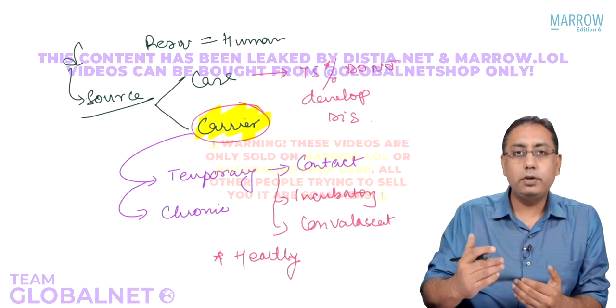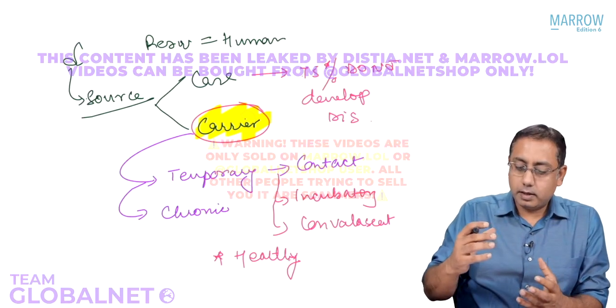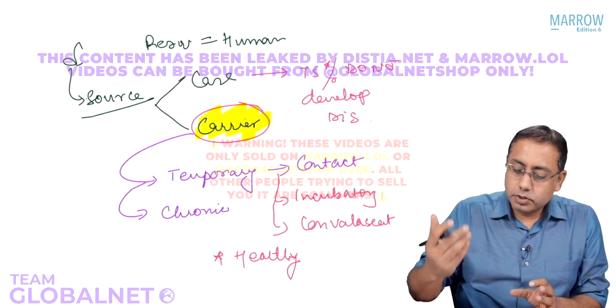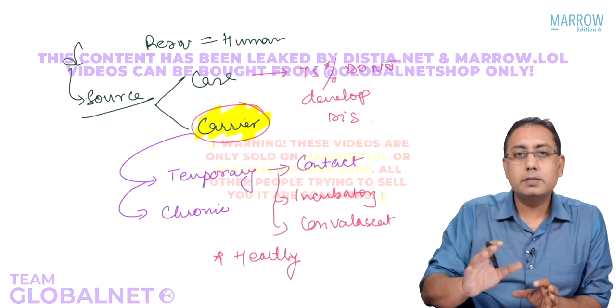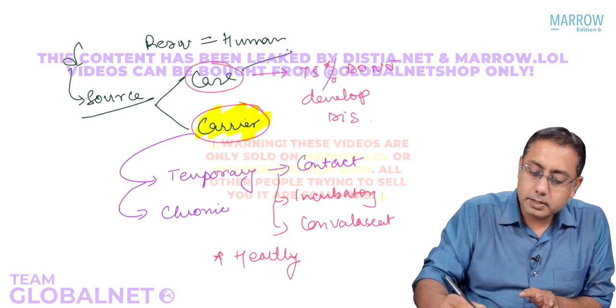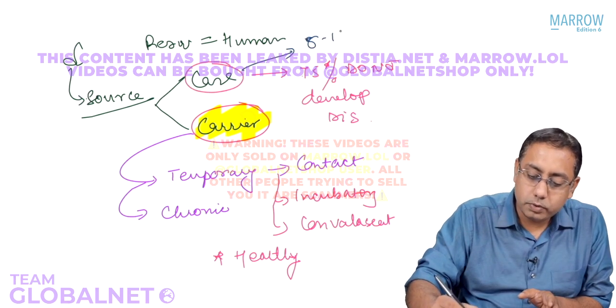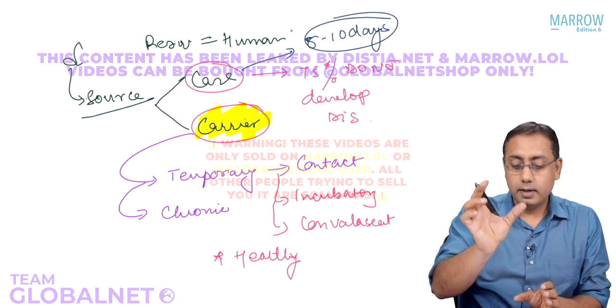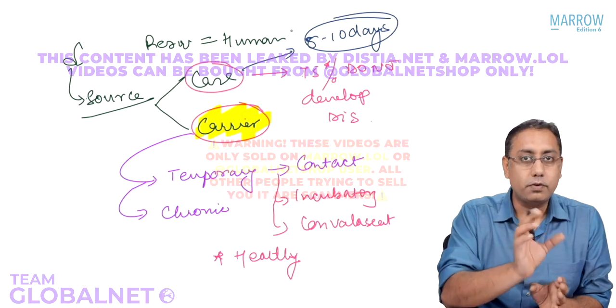But the point for you to remember here is that each carrier stage may start spreading the disease. So please remember that all the cases may keep on spreading a disease. Specifically, the cases can spread the disease for around 8 to 10 days. That is the communicability phase of a case of cholera.